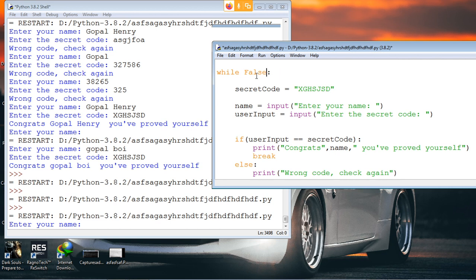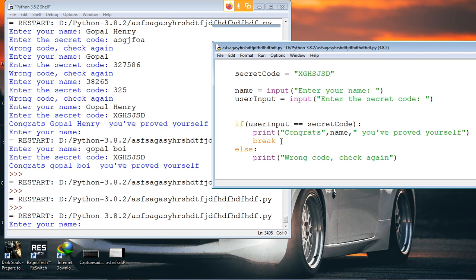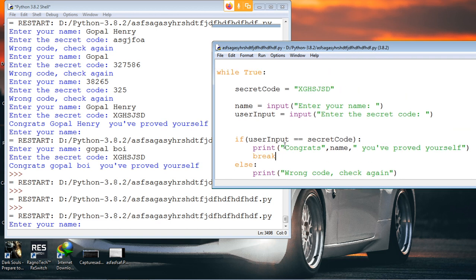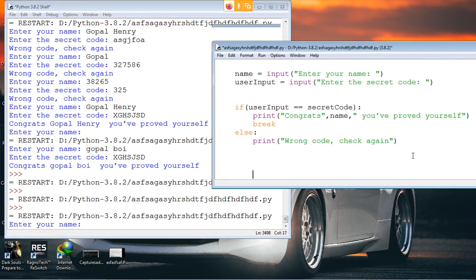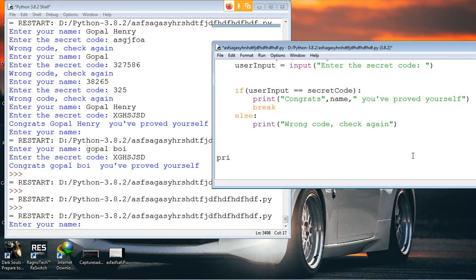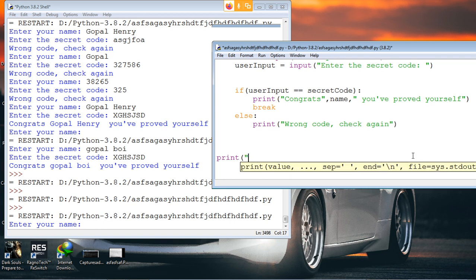Okay, wait. Why do we call break and continue jump statements? Break jumps out, because it's jumping. Let me make that clear for you. Break jumps out of this while loop. Let us do something. Let's say we print end of program, simple as that.